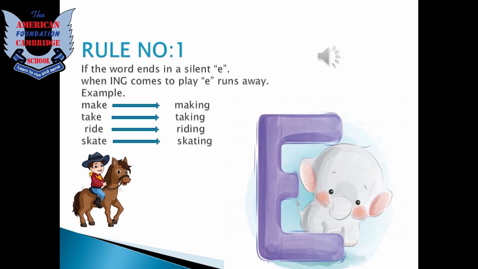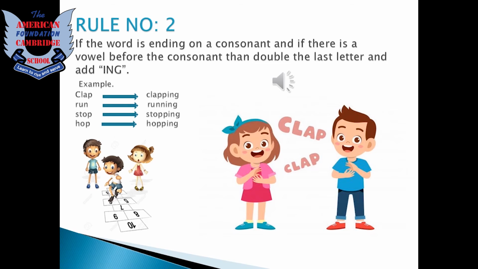Ride, riding. Skate, skating. Number two, if the word is ending with a consonant and there is a vowel before the consonant, then double the last letter and add ing to make it a happening now verb. For example, clap, clapping. Clapping has double P in it before adding ing. Run, running. Stop, stopping. Hop, hopping. You can see that in hop we have added another P and then we have added ing to make it a correct happening now verb.